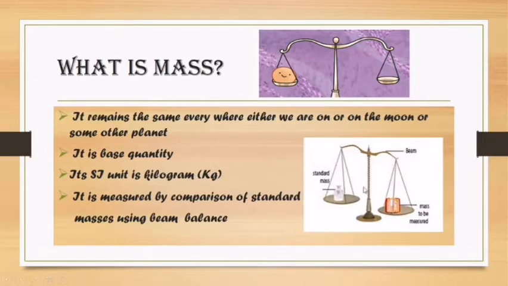In this diagram you can see the two pans of this beam balance. On one pan, a standard mass of known value is kept, and on the other pan the unknown object is kept. By comparison, the mass of this unknown object can be found. So mass is equal to the number of atoms or molecules or particles present in a body. Mass is a scalar quantity. It does not change with the change of place. It remains the same everywhere. Its SI unit is kilogram and it is measured by comparison with standard masses using a beam balance.